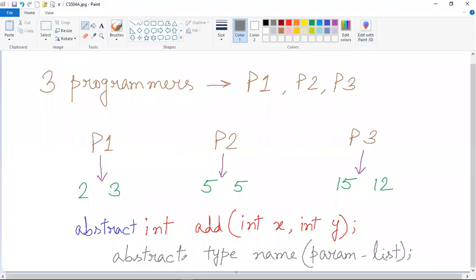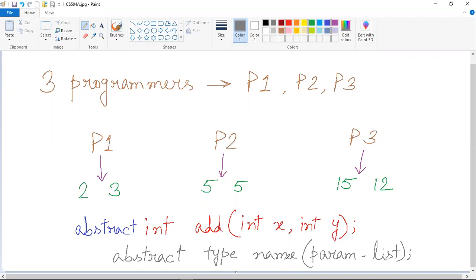So here you can see that this is the generalized form of writing any abstract method in a Java program. This is the abstract keyword, this is the return type of the method, this is the name of the method, and these are the parameter list. As you can see here in this example and in this generalized form, no method body is present. Any class that contains one or more abstract methods must also be declared as abstract. To declare a class abstract, you simply have to use the abstract keyword in front of the class keyword at the beginning of the class declaration.